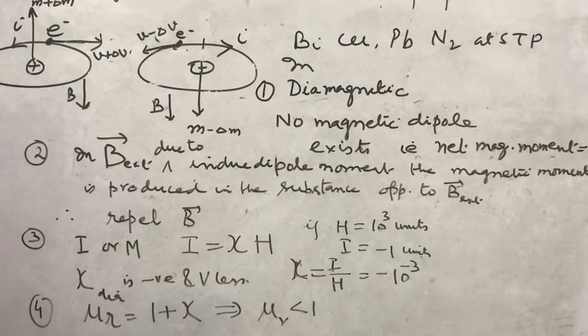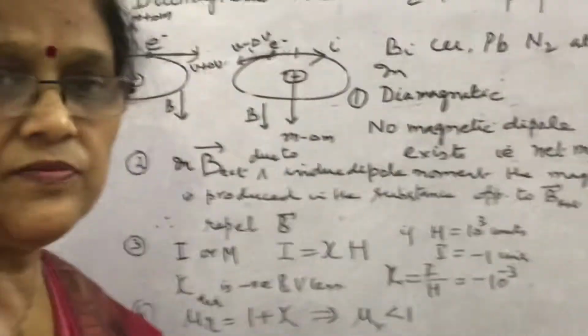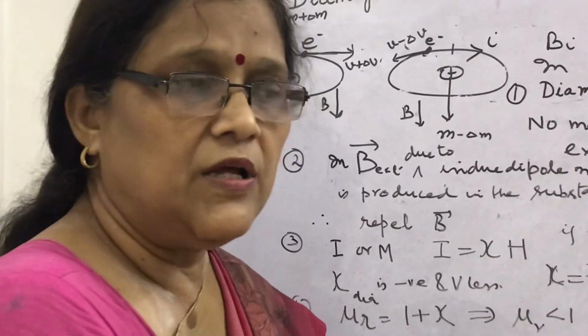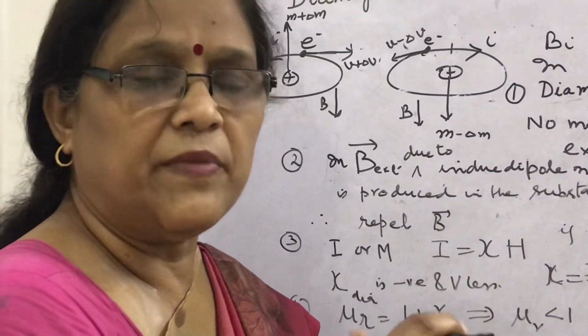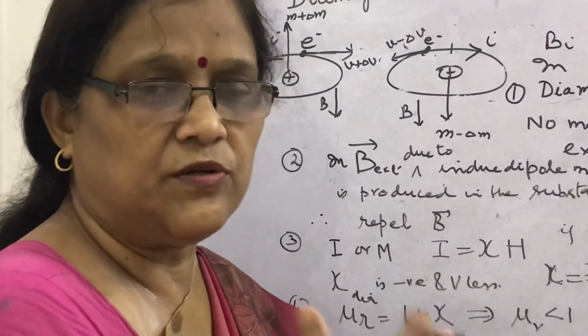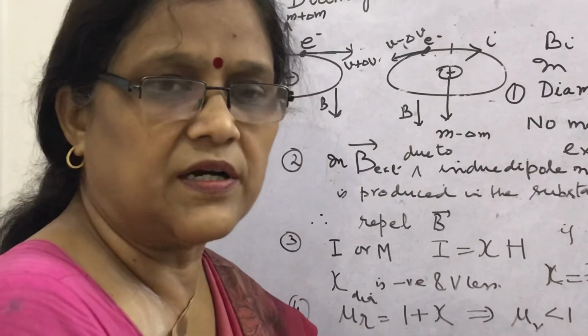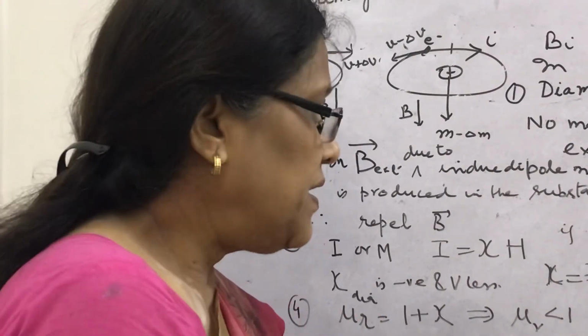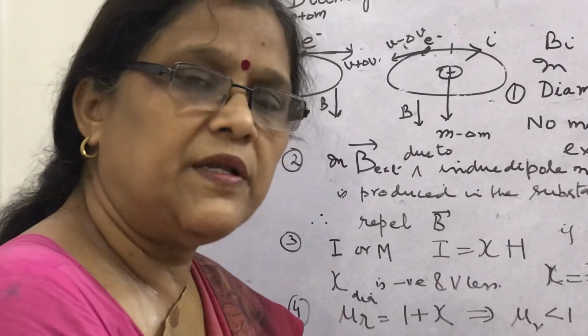What about superconductors? What happens when a perfect diamagnetic material, that is said to be called superconductor? A superconductor is perfect diamagnetic material. Why?